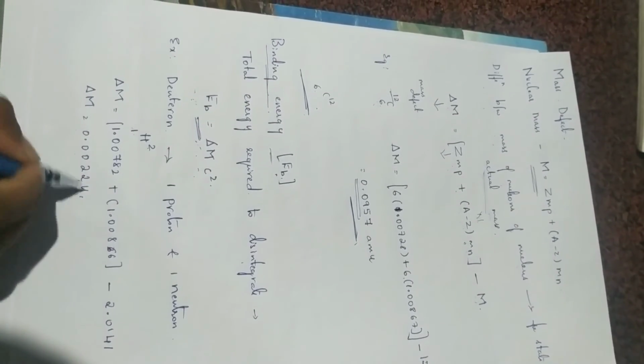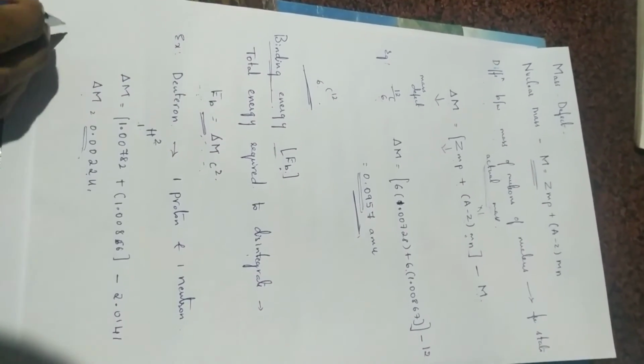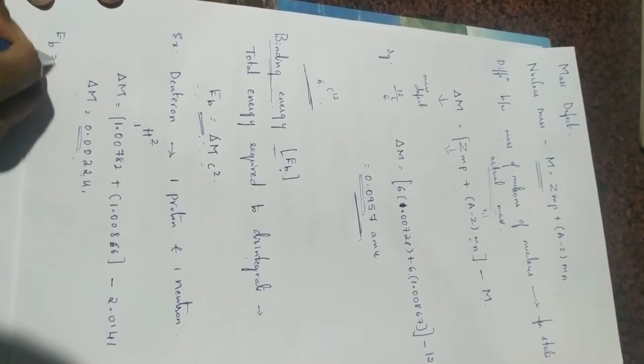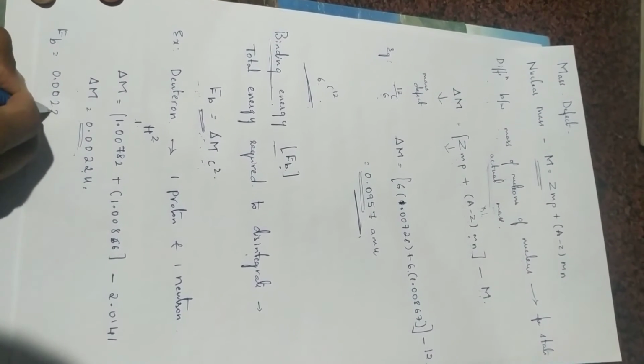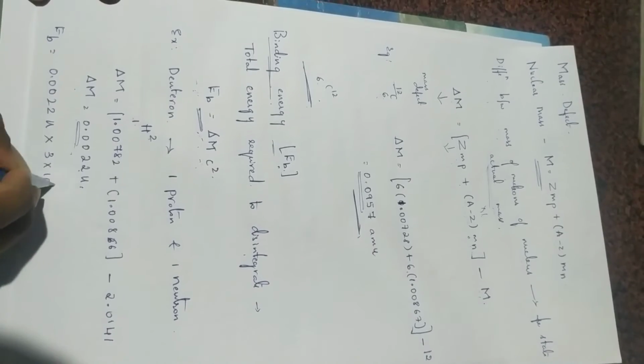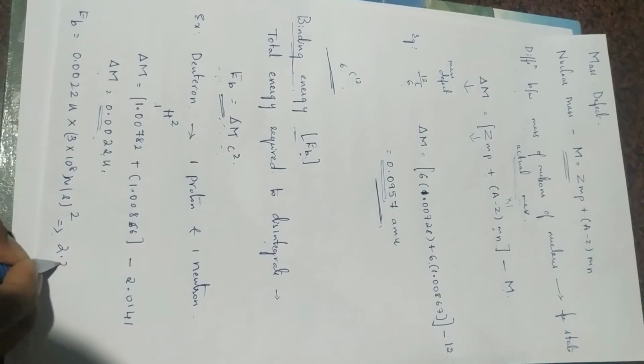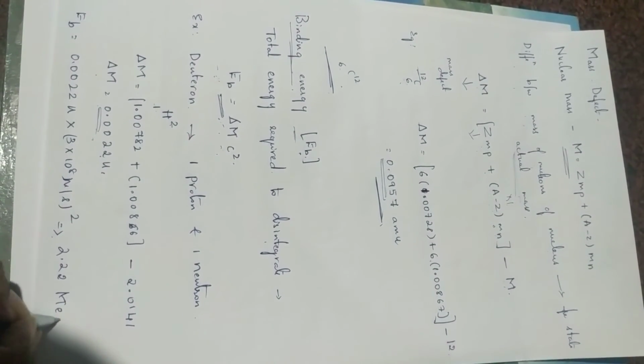That is 0.0022 atomic mass unit. Now we got delta m, we know c square, therefore we can get EB as 0.0022 u into 3 into 10 raised to 8 meter per second the whole square. Therefore EB will be somewhat 2.22 mega electron volt, right?